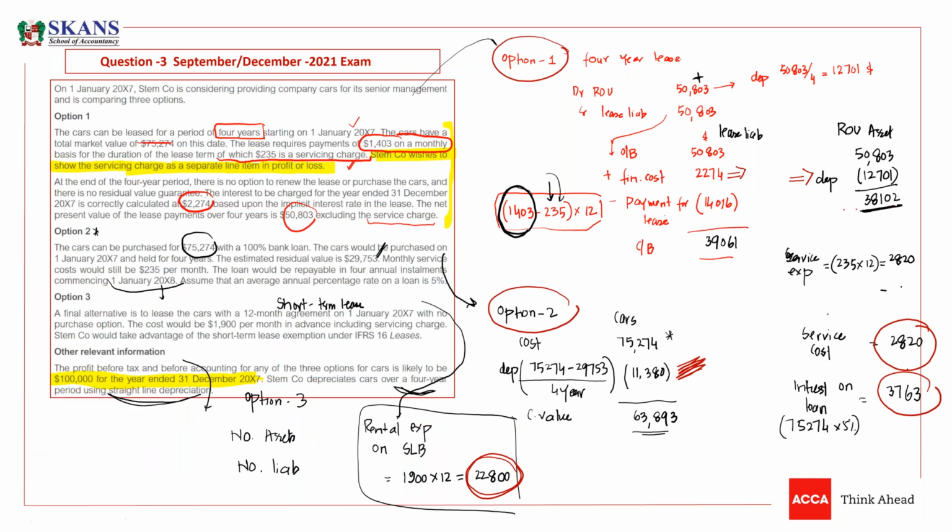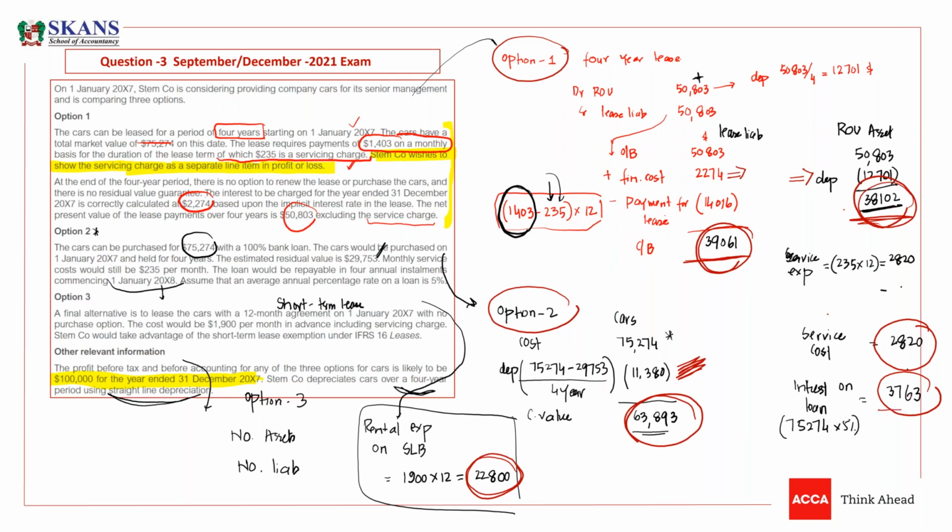So what are the values, guys? Look, this is your right of use asset. This is your lease liability. So you need to book this right of use asset and this lease liability. Under option 2, you need to book this asset and this loan.